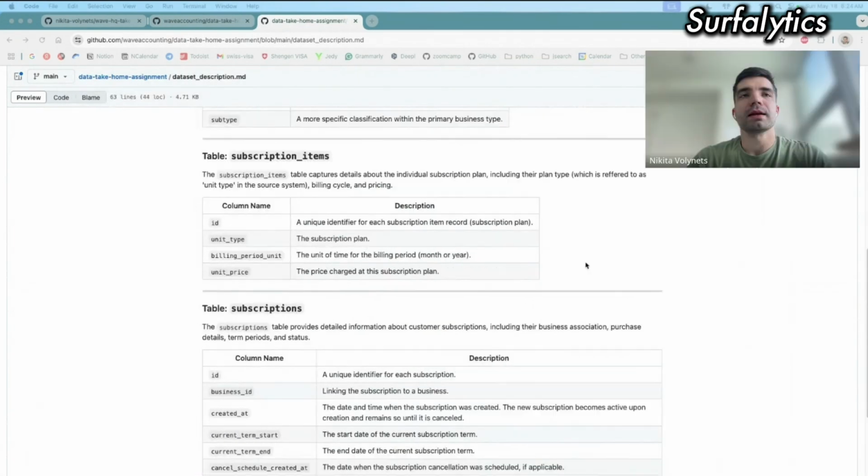Okay, makes sense. Next one is subscription items. Subscription item is more about what types of subscription or subscription plans they have. They have an ID of the subscription plan. Then I think they have a name for it, yeah, we will check it. Billing period: a small business can choose whether to pay monthly, month by month, or pay for the whole year. Just two options for how you can pay, and the price for each subscription plan.